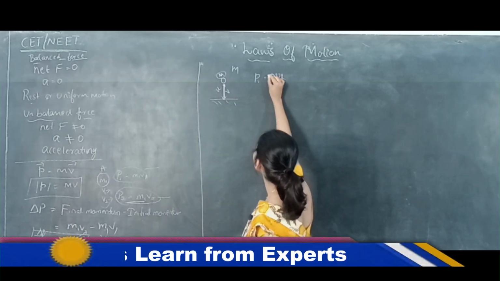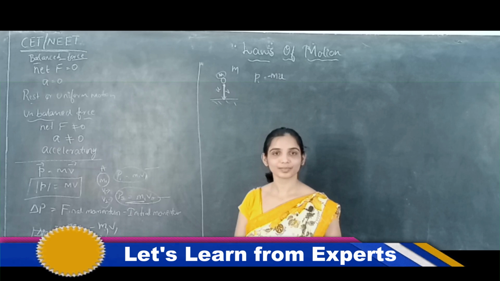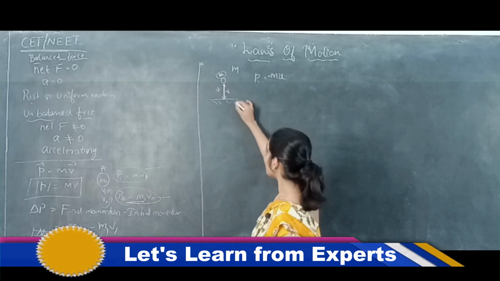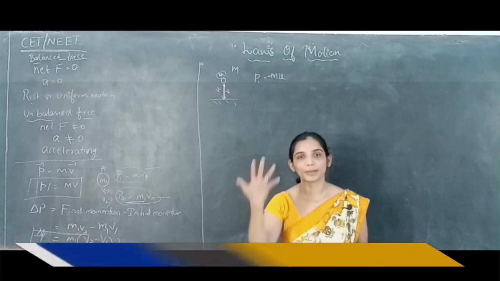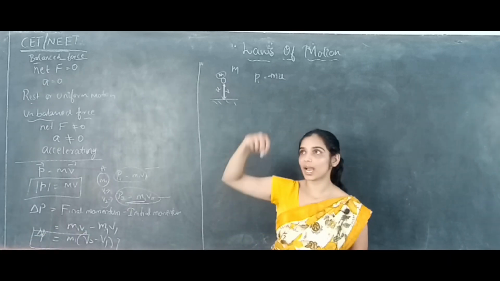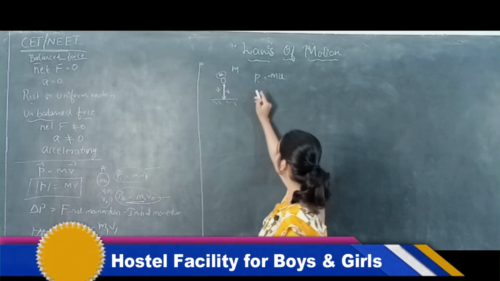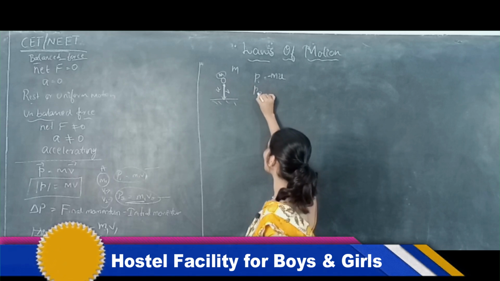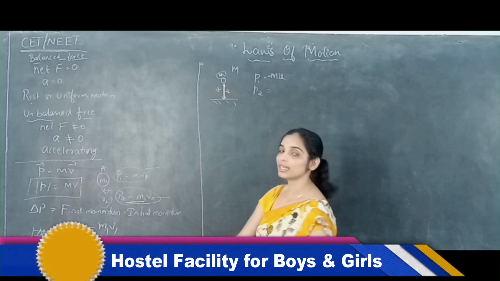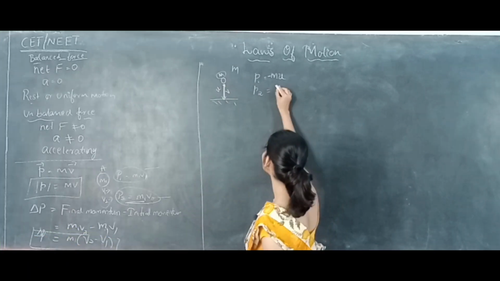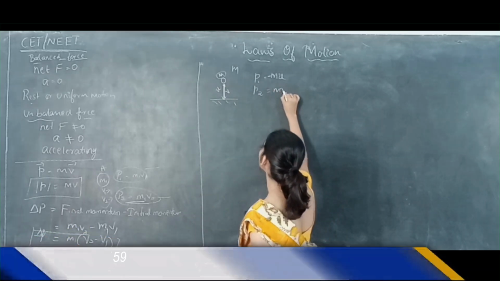So let's take it minus. Correct? Okay. What is the final momentum of this ball? After getting repelled back, after bouncing, it is moving upward with the velocity v. So the final momentum of this ball, when it reaches the top, is nothing but mass into final velocity.